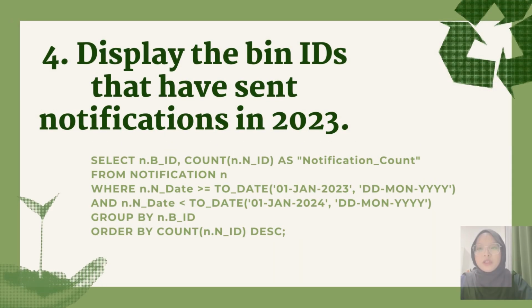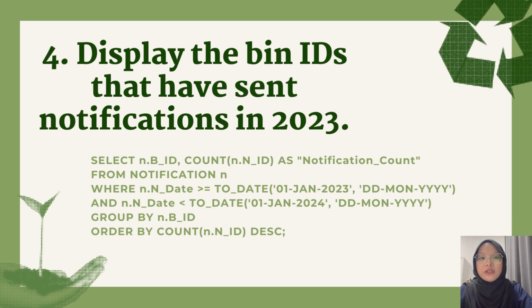Okay, so for the fourth question, which is to display the bin ID that has sent notifications in 2023, first we select b_id and n_id. b_id represents the column for bin ID in the notification table, while n_id represents the column name for notification ID in the notification table. For notification ID, we also use the count aggregate as we want to display the number of notifications for each bin that has a sent notification. And the as clause is also used as we want to rename the column for notification ID.